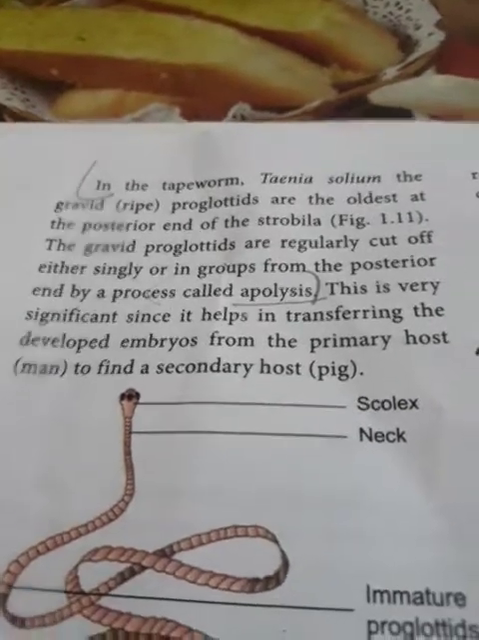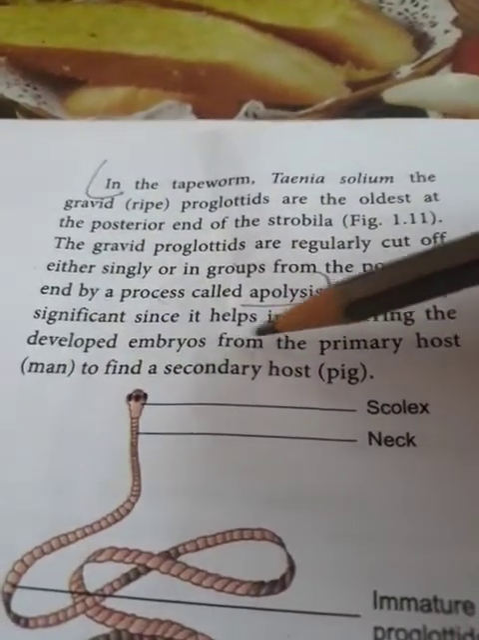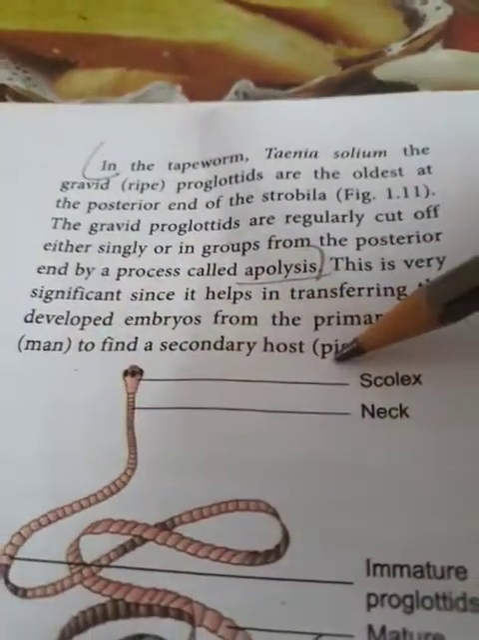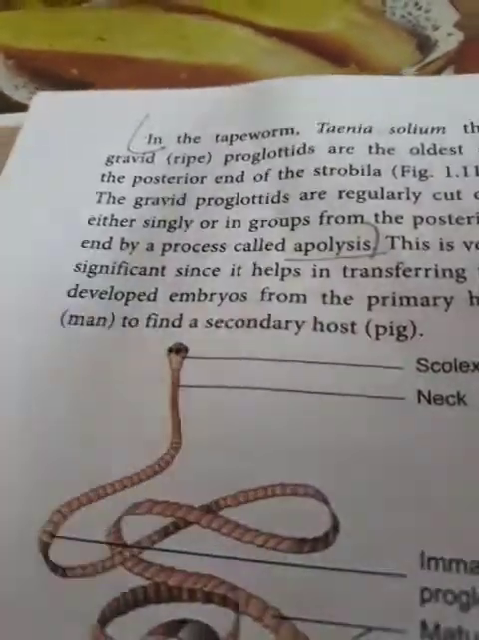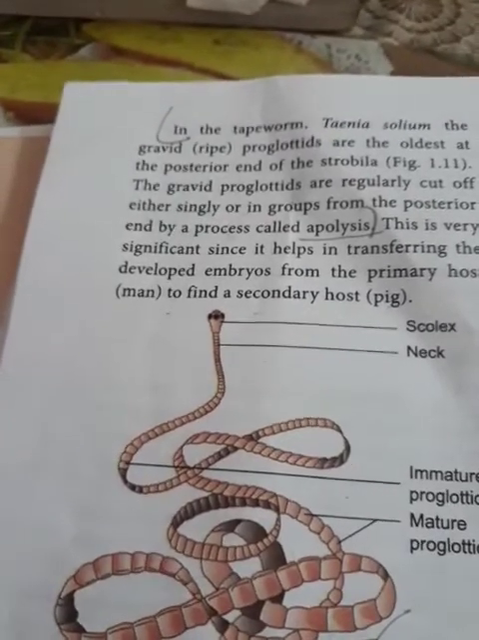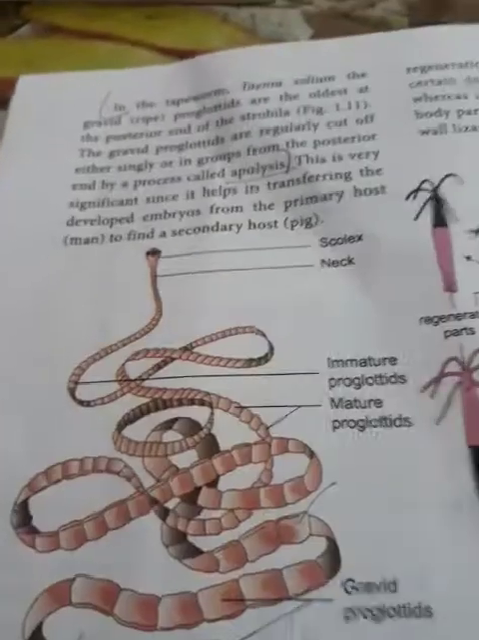Now this is very much significant since it helps in transferring the developed embryos from the primary host, which is the man, to the secondary host, that is the pork or pig. So if it is not cut off by the apolysis process, it cannot be transferred from the primary host to the secondary host, so the life cycle will not be completed. That is the importance of apolysis.